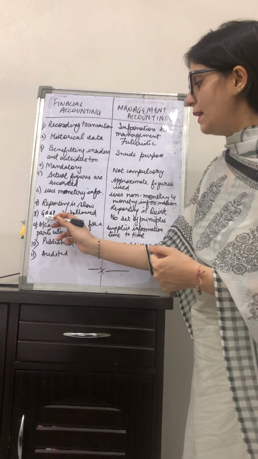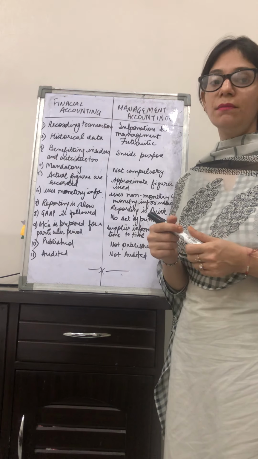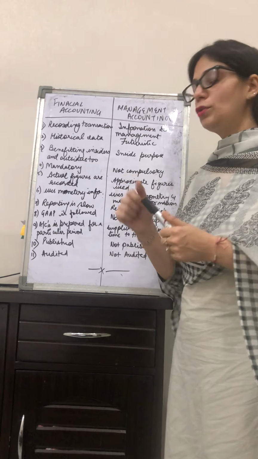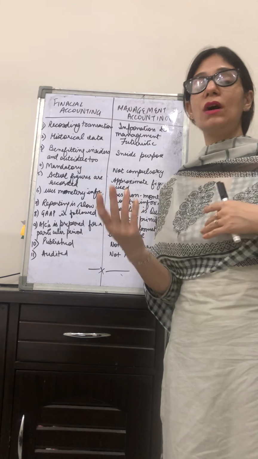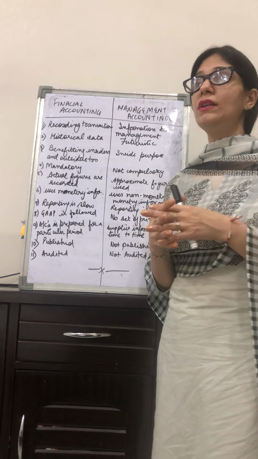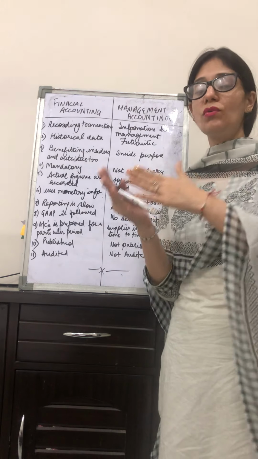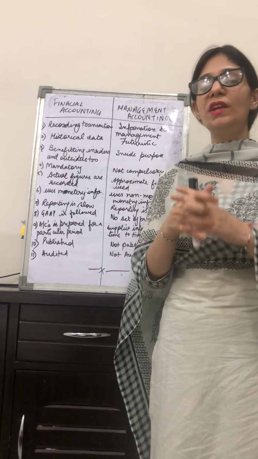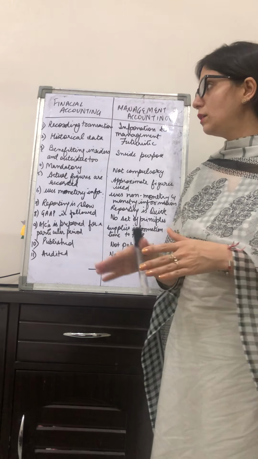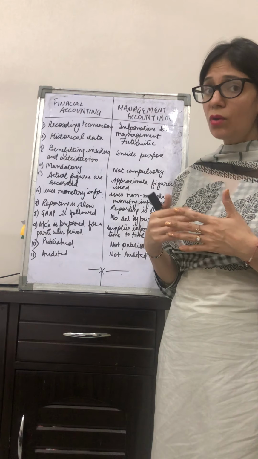Next, point 8, GAAP, that is generally accepted accounting principles, is followed over here. A set of principles is there, like debit what comes in, credit what goes out, various Indian standards, various accounting standards are to be followed, various rules, various accounting conventions and principles are to be followed, what to do, what not to do, various do's and don'ts, while calculating or maintaining your financial accounts.